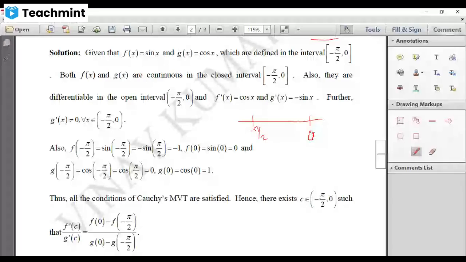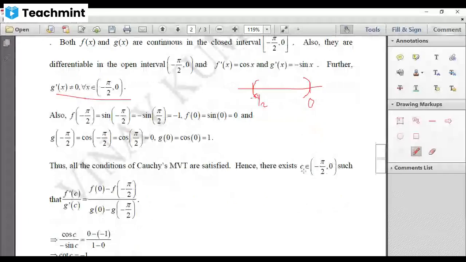We know that sin 0 is 0, but we are not giving sin 0 because it is an open interval. Open interval means we have to give within this, right? Within minus pi by 2 to 0, no value for x gives you sin x as 0. Therefore, g dash of x is non-zero, right? Hence, all the conditions of Cauchy mean value theorem are satisfied.